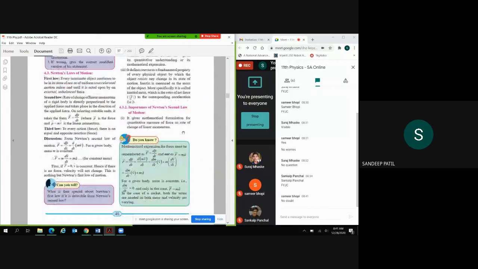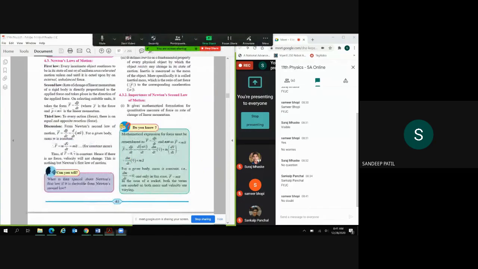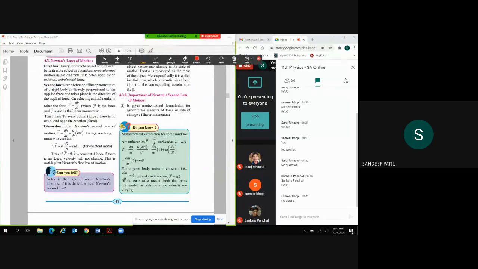Now let us see what the importance of the second law is. What happens in the second law? It provides a mathematical formulation for the measure of force, right? We saw last time that force is nothing but the rate of change of linear momentum, right? This is its formula. Force is nothing but the measure of the rate of change of linear momentum.